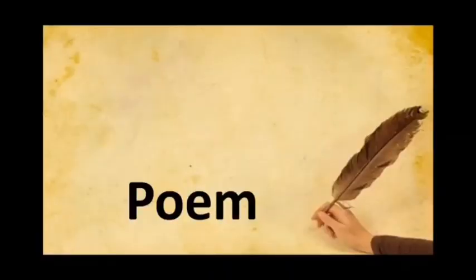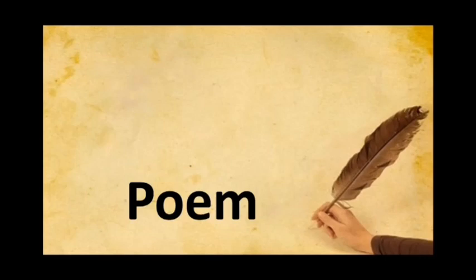Hello children. Today we will begin with a poem in English, Unit 1.3, Have You Ever Seen? And the poet of this poem is anonymous, which means the poet is not known. So children, this is an interesting and funny poem where the poet has asked many questions not to get answers but to emphasize the facts.